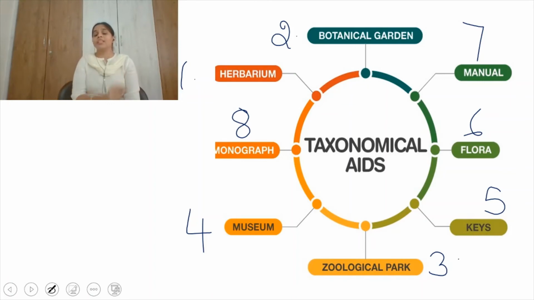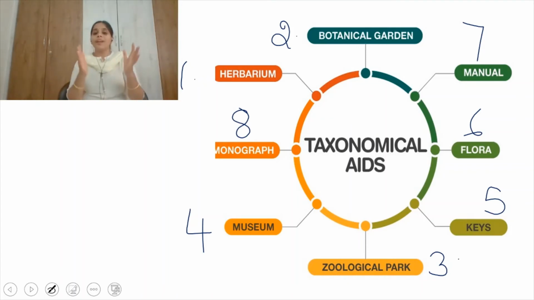In the previous class we discussed the process of taxonomy. Four processes are there. First is characterization: you have to observe the characters of the living organism. After observing the characters, you have to identify it. After identification, you will classify it. After classification, you will name it. That is nomenclature. So in order to place an organism into a taxonomic category, you need the basic knowledge of characterization.